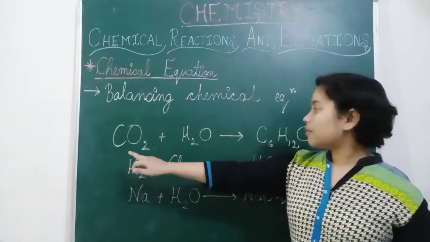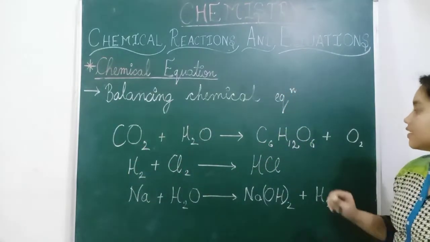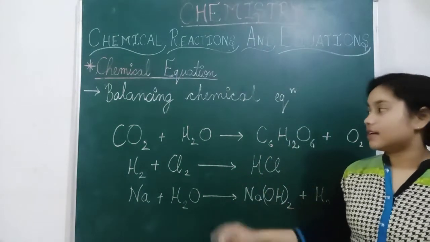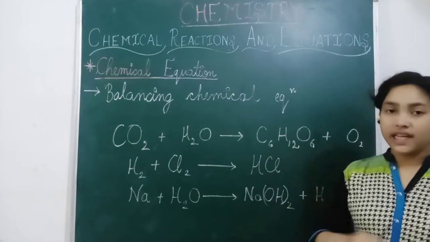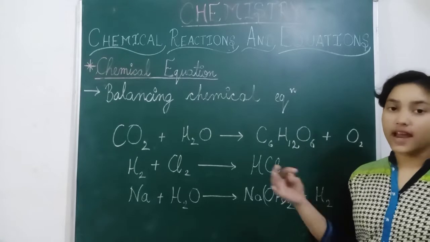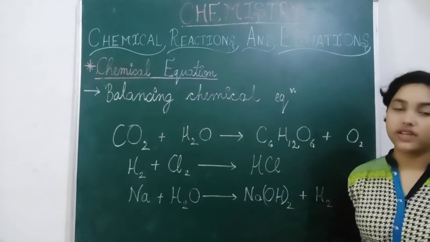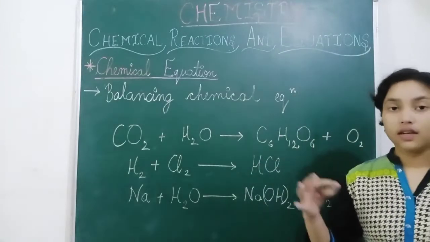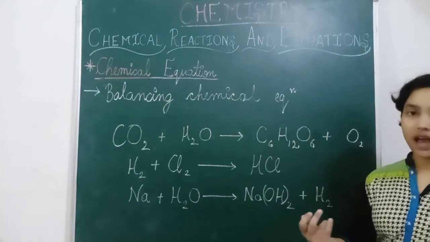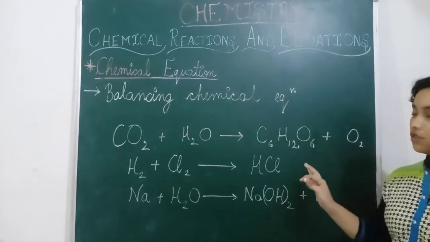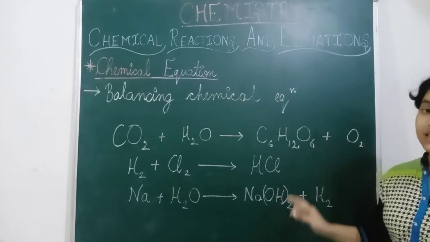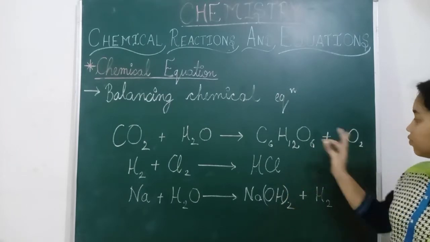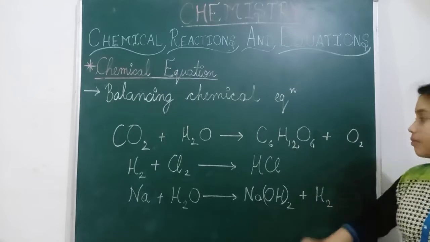So carbon is 1 here and carbon is 6 here. Now we have to balance it. Better you write down the longest one first. Which substance is present in the larger amount? Firstly, I will suggest you balance that one first. Here, the highest number that you are seeing is 12.